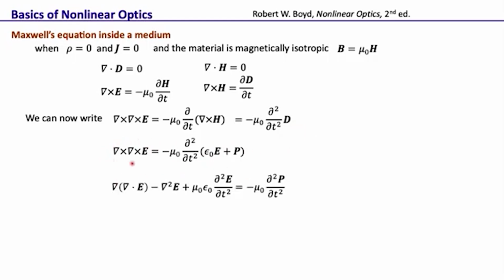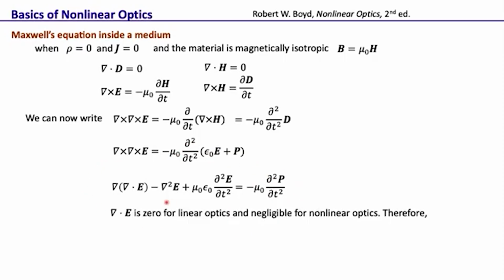This del cross del cross E, we can use a vector identity and write it as del of del dot E minus del square E, plus mu naught epsilon naught, which we are putting together, times del square E by del t square, and then we put this term on this side, and what remains on this side is minus mu naught del 2 P by del t 2. So just rewriting it. Now we know that this del dot E is 0 for linear optics, but for nonlinear optics it is actually not 0, but it is negligible.